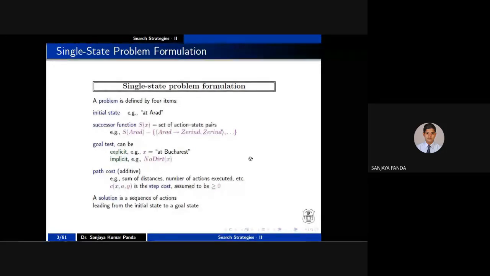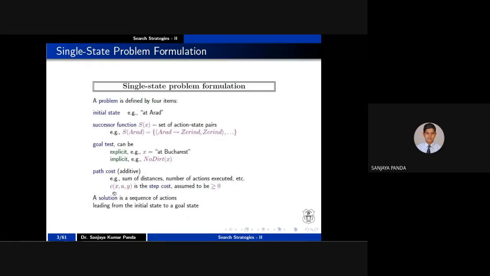The fourth item you have to consider here is called your path cost. Whenever you are traveling from A to Z, or Z to some other city, and finally you have to reach B, whenever you are traveling from one city to another city, you have to incur some cost. Like I told you, I am traveling from Hyderabad to Nagpur by train, so I have to incur some cost. Based upon the search strategies, you have to add the cost. For example, the sum of the distance is a measure in order to calculate the path cost, or the number of actions executed can also be considered as a path cost.